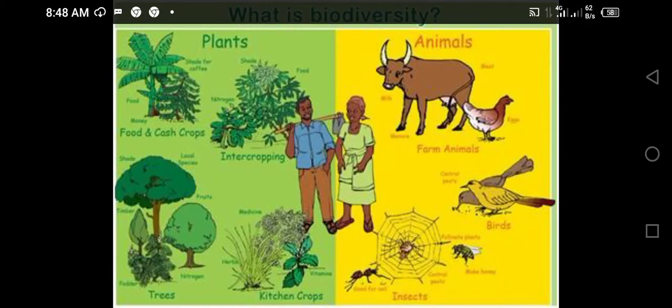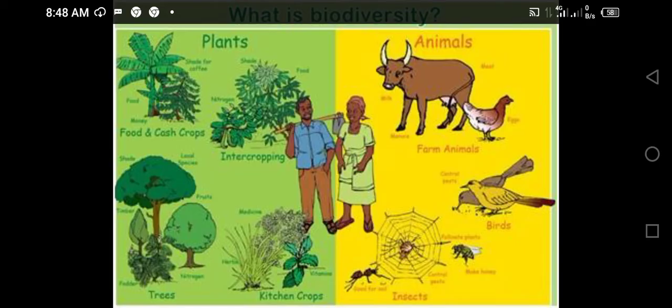We observe different kinds of plants in our surroundings. Some of the plants live on the land, terrestrial, and some are aquatic. Terrestrial means living on the land, aquatic means living in the water.